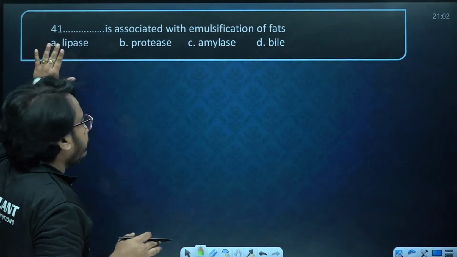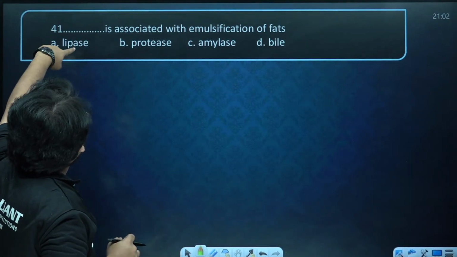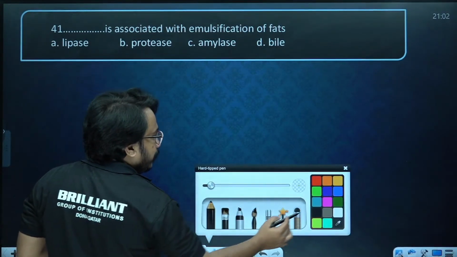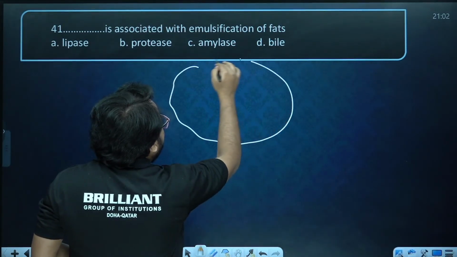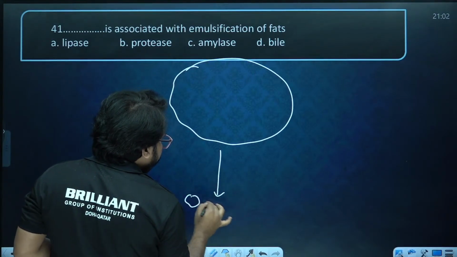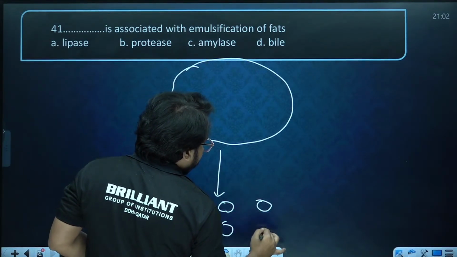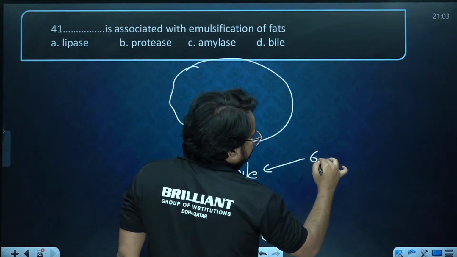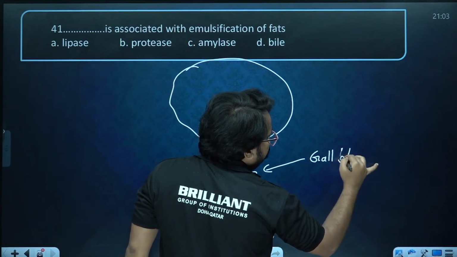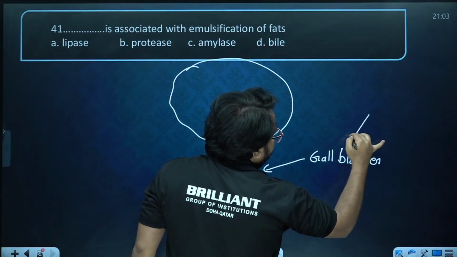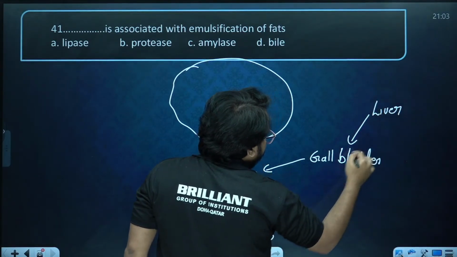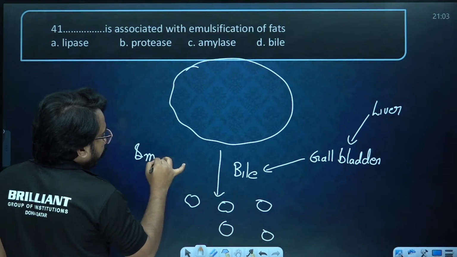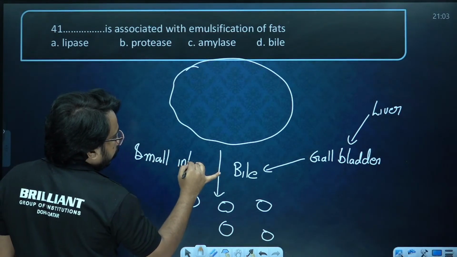Now coming to one more question, with that I am stopping this session. Which is associated with emulsification of fat? Emulsification, you should understand, is large fat droplets being broken into small fat droplets. It's done by bile. I already said the liver actually produces it, but it is stored and released by the gallbladder into the small intestine.